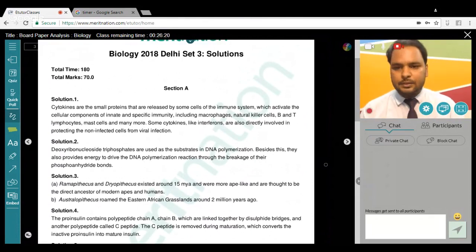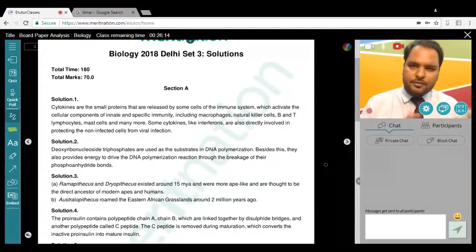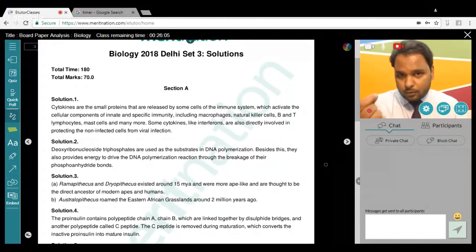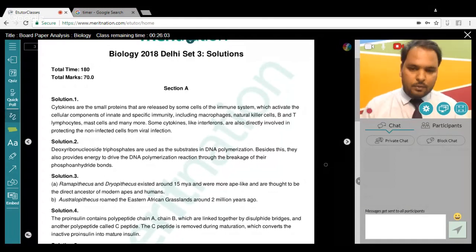It's an NCERT question. In previous years it was asked what the cells are which help in innate immunity, and there you have cells like macrophages and different cells. One of the topics was cytokines as well. It was an easy question, a 1 mark answer. You just need to write any of these lines.